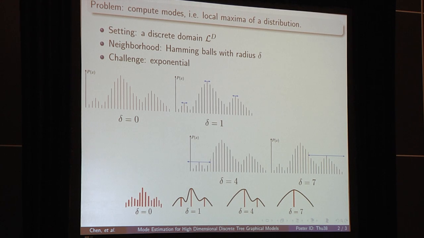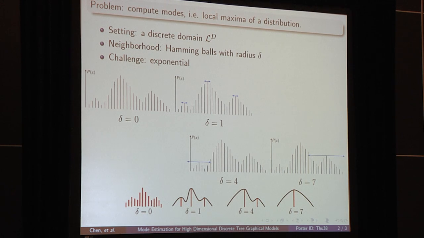In the center of the figure, we show an illustration where each bar is one element and the height is probability. Here we can see when delta is equal to 1, we only have 3 modes in this distribution, highlighted in red. And if we use smaller delta, we will have more modes, and with bigger delta, we will have fewer modes. So overall, we are hoping to compute all the modes with all different deltas so that we can have a multi-scale view of the distribution, as we show at the bottom of the slide.